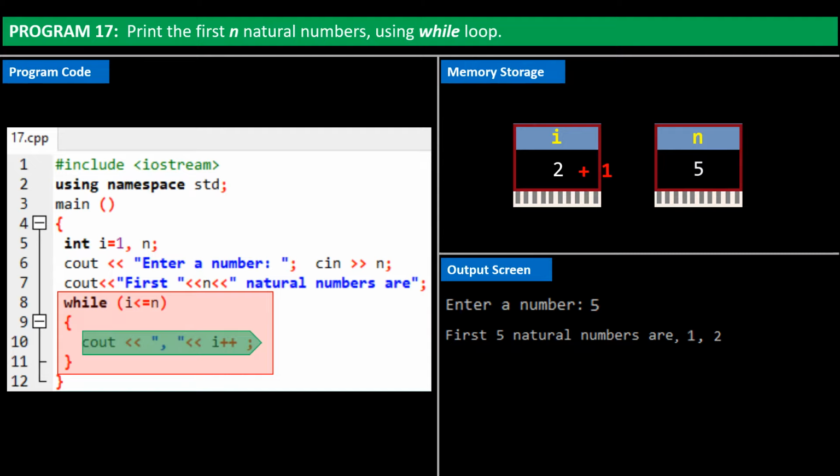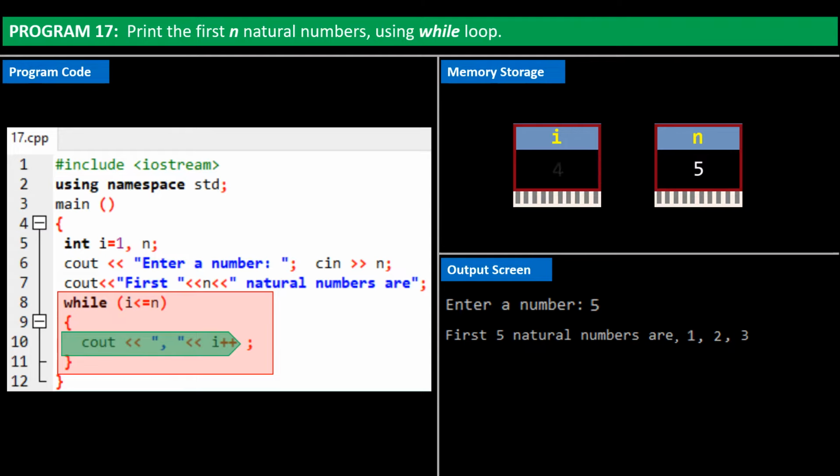i now becomes 3. Program control once again returns to check condition at top of the loop. It checks if i is less than or equal to n, i is 3, and n is 5. Hence i is less than n. So control once again enters the while loop. On output screen, it prints a comma, followed by the value of i, that is, 3. The value of i is increased by 1.